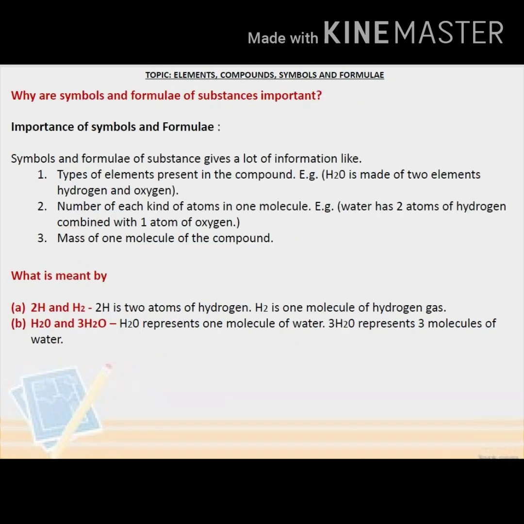Why are symbols and formulae of substances important? Importance of symbols and formulae. Symbols and formulae of substances give a lot of information like types of elements present in the compound. Example, H2O is made of two elements, hydrogen and oxygen. Number of each kind of atoms in one molecule. Example, water has two atoms of hydrogen combined with one atom of oxygen. Mass of one molecule of the compound.